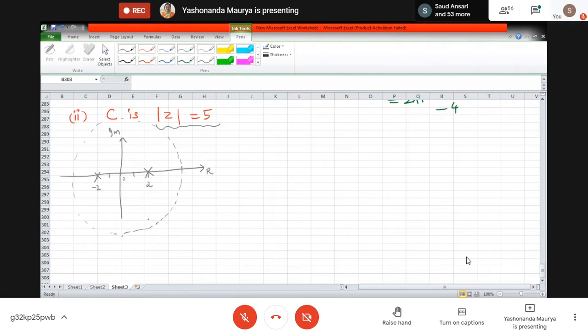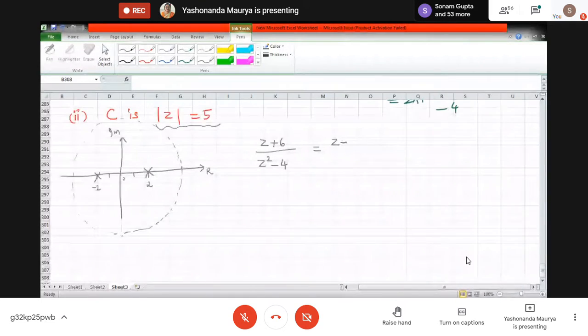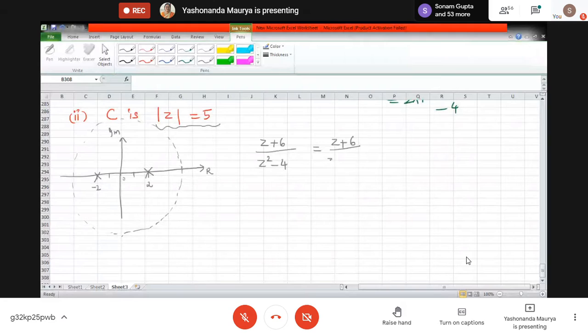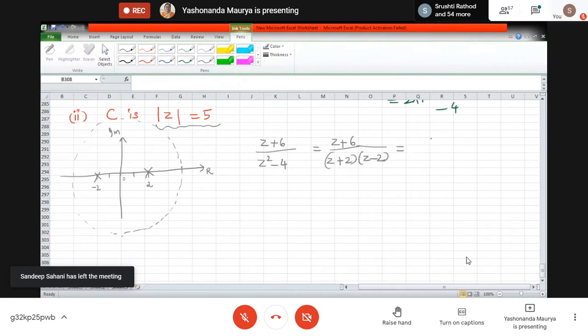Okay, now just understand that we have the Cauchy integral formula which can deal with one problematic point at a time. Okay, so now what are we going to do is this expression z plus 6 divided by z square minus 4, the two problematic points that I'm having, I don't want to deal with them together. I can deal with them one at a time.